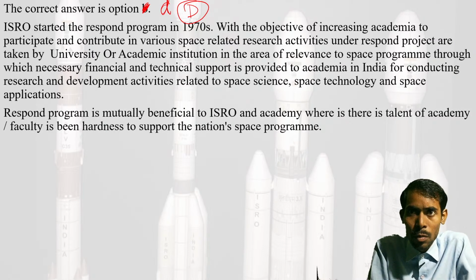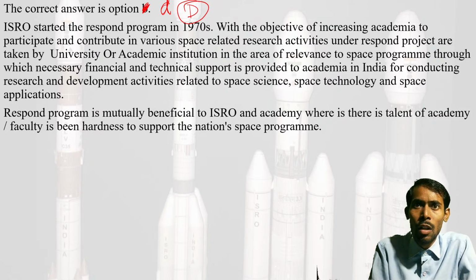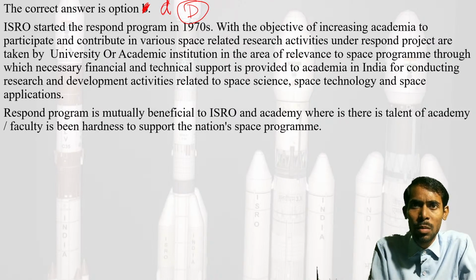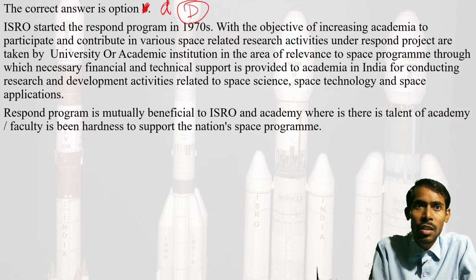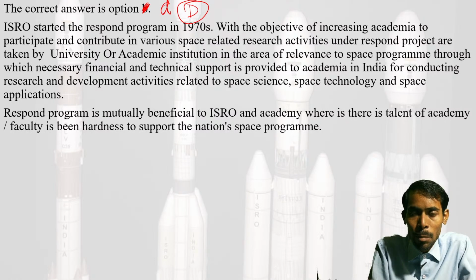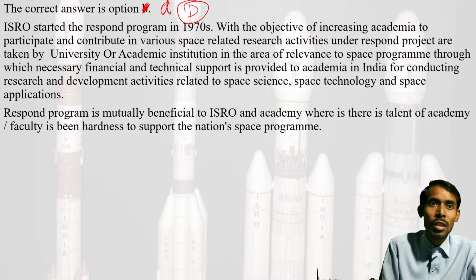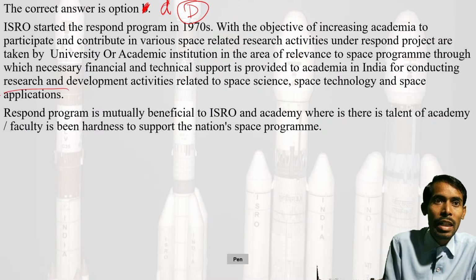Under RESPOND, projects are taken by universities or academic institutions relevant to the space program, and necessary financial and technical support is provided to academia in India for conducting research and development activity related to space science, space technology, and space applications also. See here, space application too.